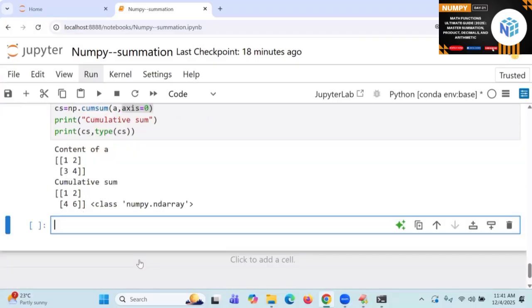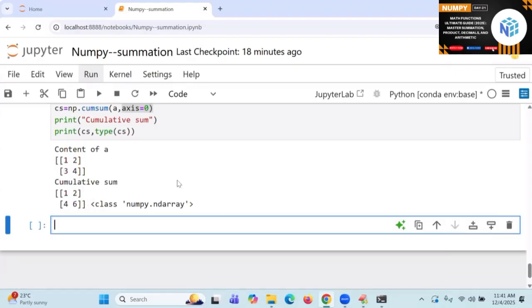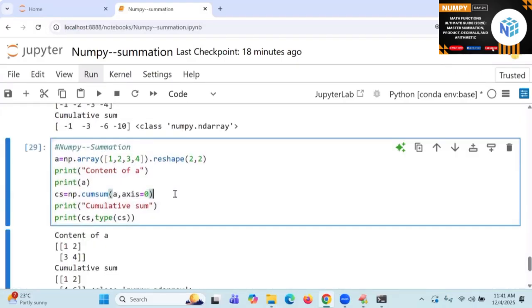See that answer, what is coming. This row you take, this column you take. What is the value coming? 1. What is this 4 actually? Is it a previous column sum or not? 1 plus 3. Is that a column or a row? Column. Next, 2, and 2 plus 4 is 6. In the cumulative sum, axis is equal to 0 says columns.